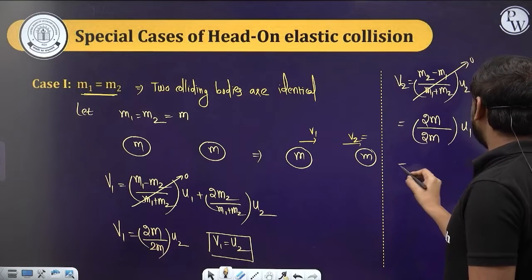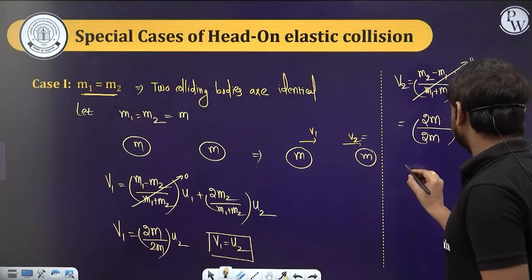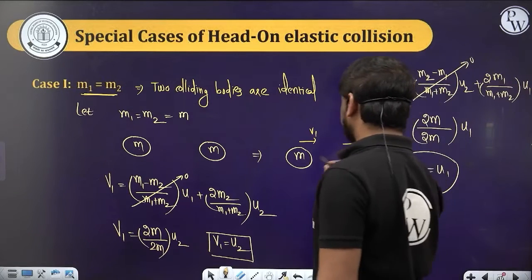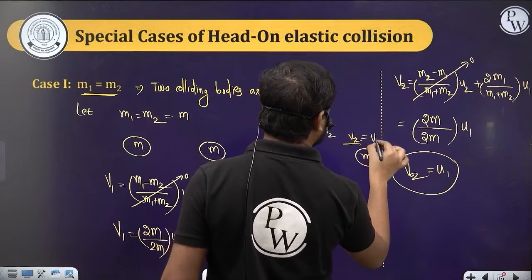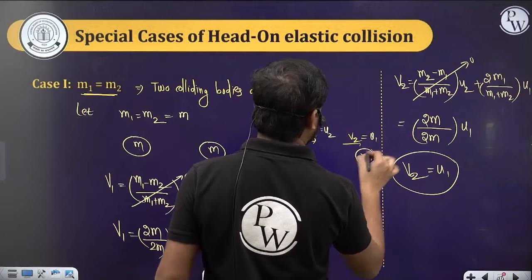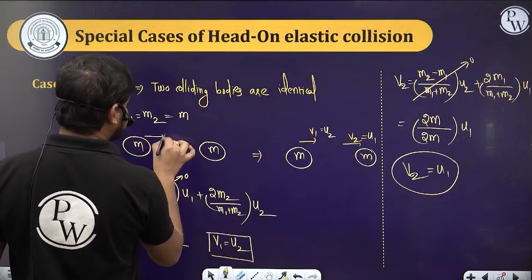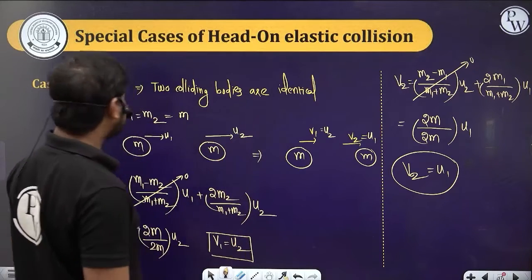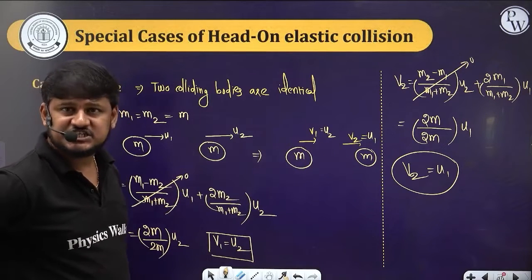So that means v2 will be equal to u1. So v1 is equal to u2, v2 is equal to u1. What you can observe here, guys, is that initially, let's suppose, one body is moving with u1 velocity and the other is moving with some u2 velocity. Then after collision, their velocities will be interchanged, yes or no?